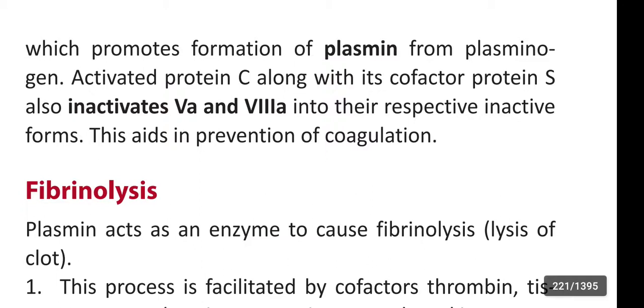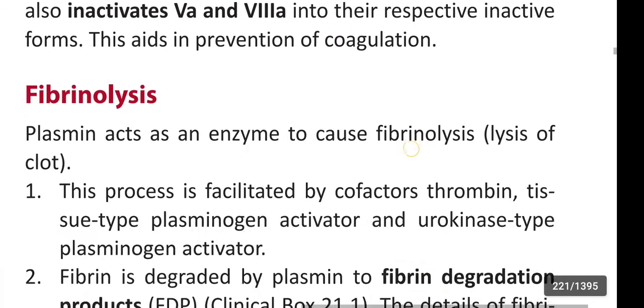Activated protein C along with its cofactor protein S also inactivates factor 5A and 8A into their respective inactive forms. This aids in prevention of coagulation.